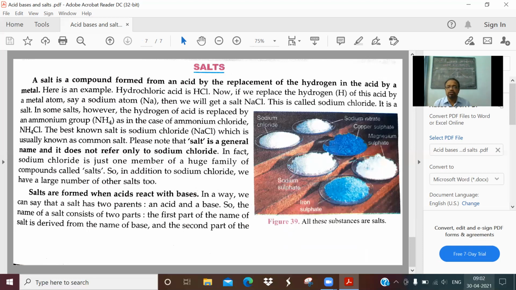Now, some of the common salts which are used, or if you are familiar with table salt, common salt, it is chemically sodium chloride, namak. Some other examples are shown in this figure: sodium sulfate, iron sulfate, calcium sulfate, copper sulfate, sodium chloride also.